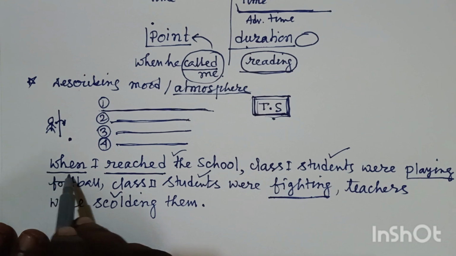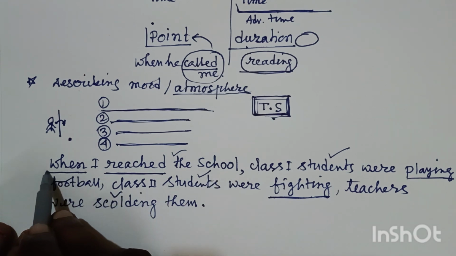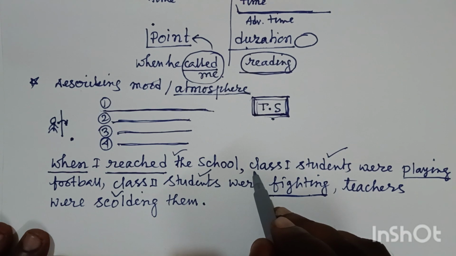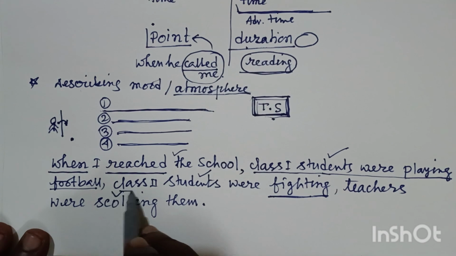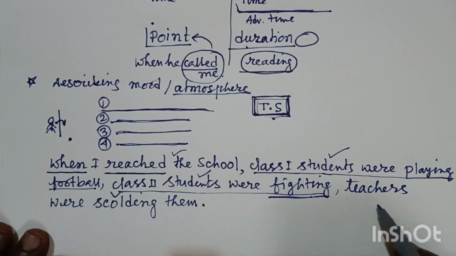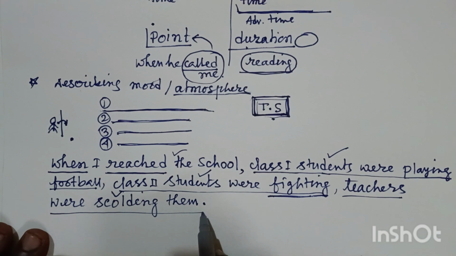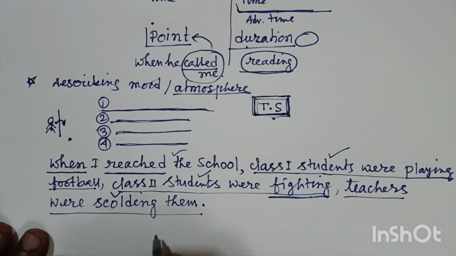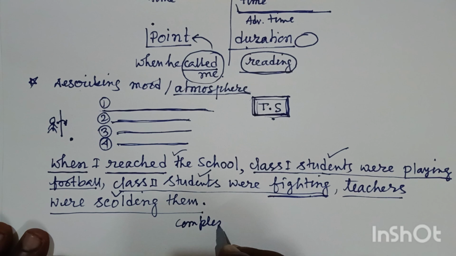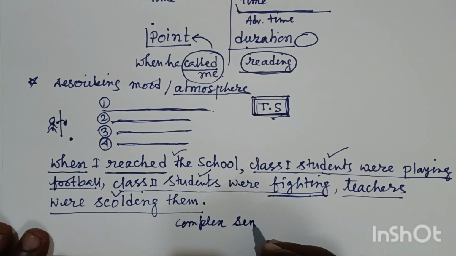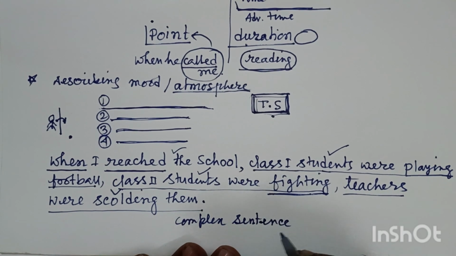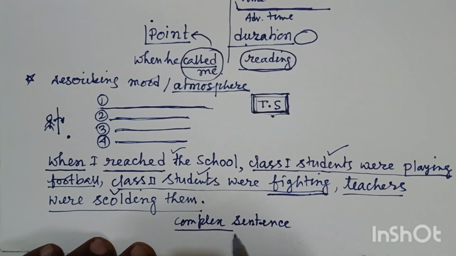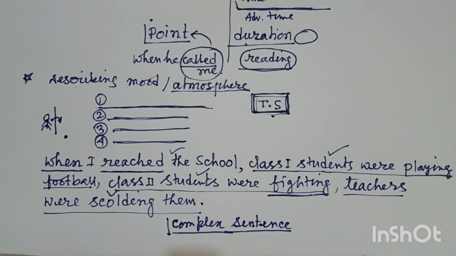Here you can see, when I reached school, this is the subordinating clause, and class 1 students were playing football, this is the principal clause, and class 2 students were fighting, that is also a principal clause. Teachers were scolding, that is also a principal clause. So entirely it's a complex sentence. In some places it is called complex compound, but we need not be worried about it. That is a complex sentence, that is enough.